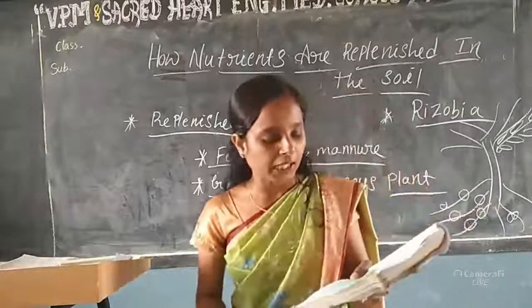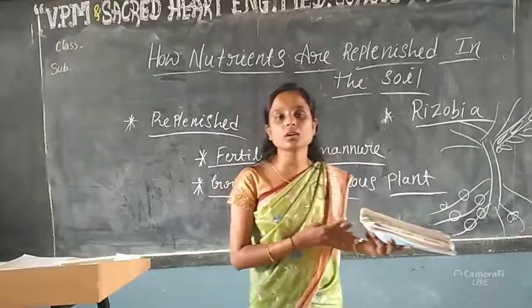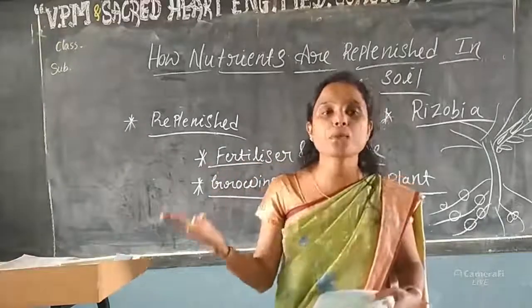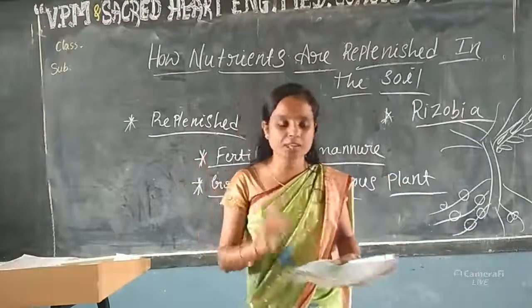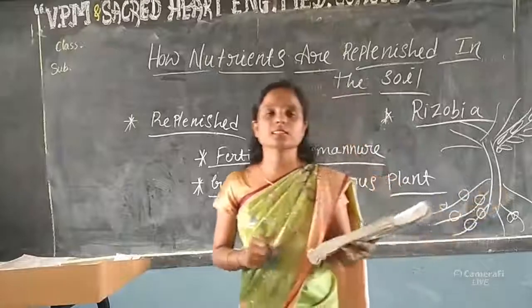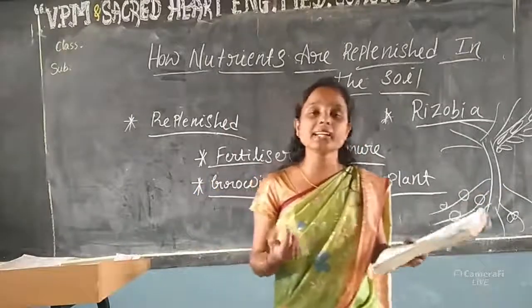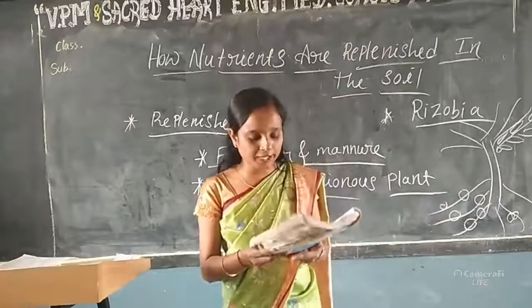Parasite is the answer. Next, animals. Animals eat other animals. Yes, no. That is heterotrophs. They do not prepare their own food. That is the heterotrophs answer. Next, insectivores. Which one eats insects? Pitcher plant. Pitcher plant is the answer.